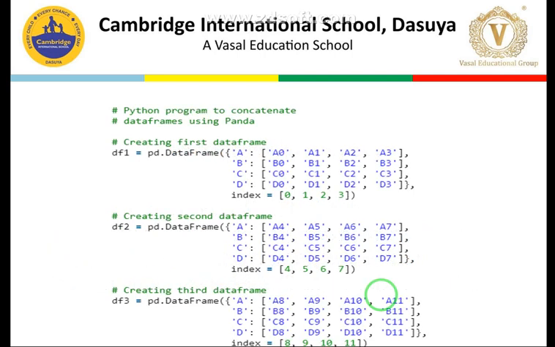As you can see in front of you, you are finding a data frame. First, the Python program. This is just an example that we are going to discuss: a Python program to concatenate data frames using pandas. First of all, students, we have created a data frame directly using a dictionary, and these are the keys of the dictionary and these are their corresponding values. This is the first data frame, and it also contains an index. Similarly, we have data frame 2, and then we have data frame 3.